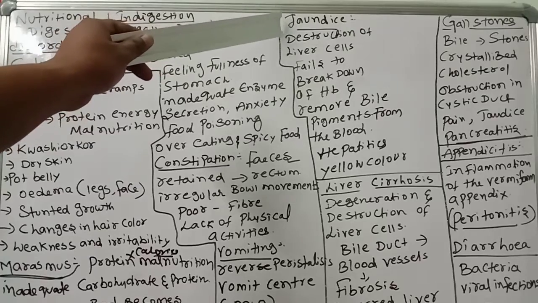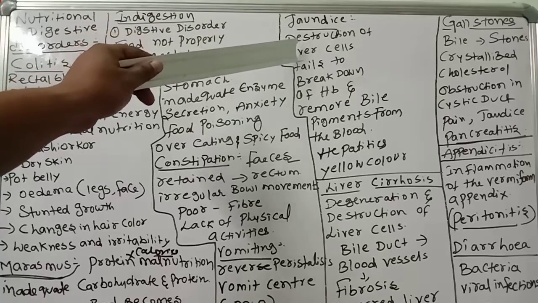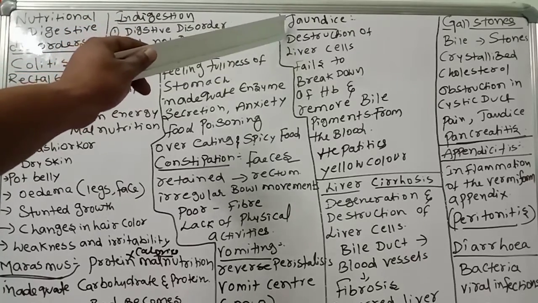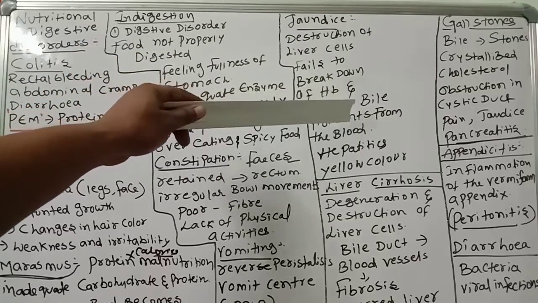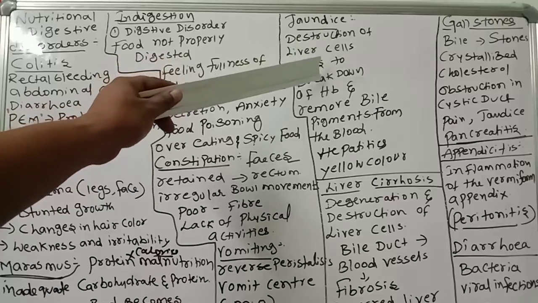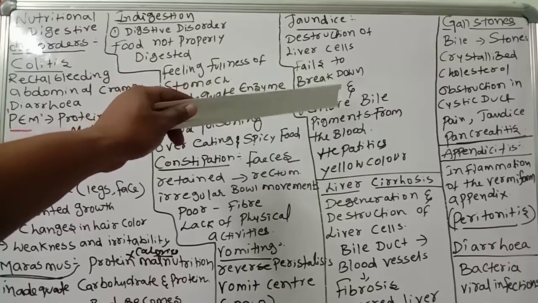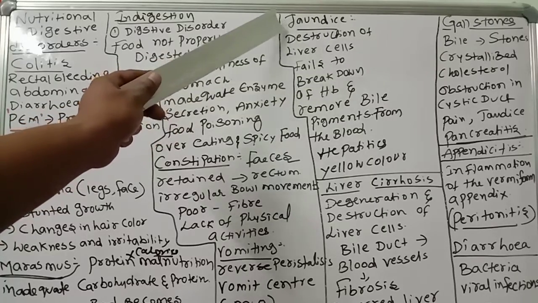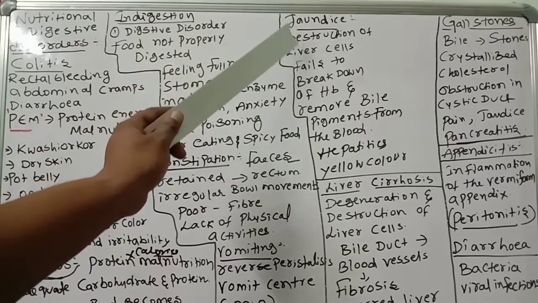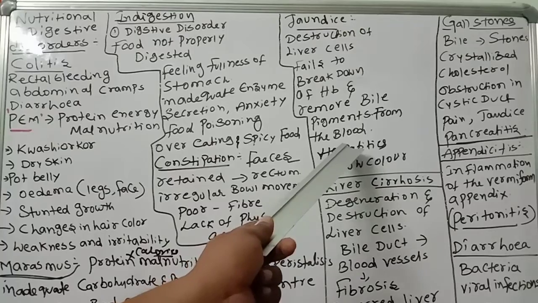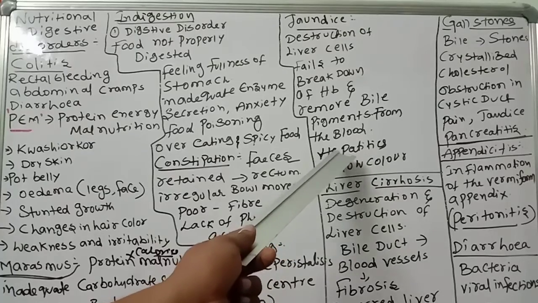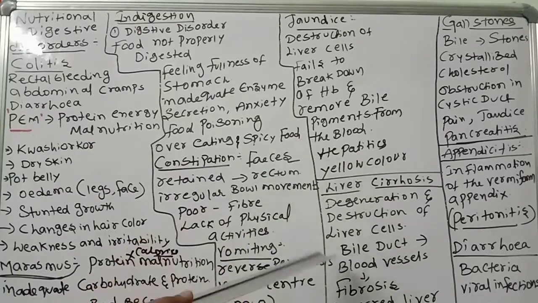Jaundice: destruction of liver cells, and they fail to break down hemoglobin and remove bile pigments from the blood. Then accumulation of this hemoglobin and bile pigments leads to jaundice. Very dangerous, it damages all the metabolic functions of our body cells. Some hepatitis viruses also cause jaundice, so this is a very dangerous problem.